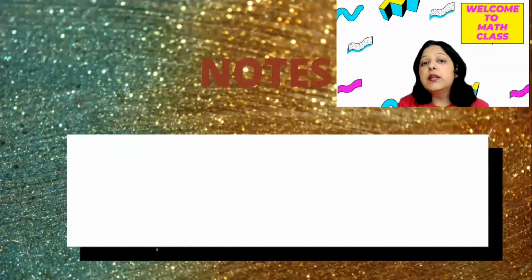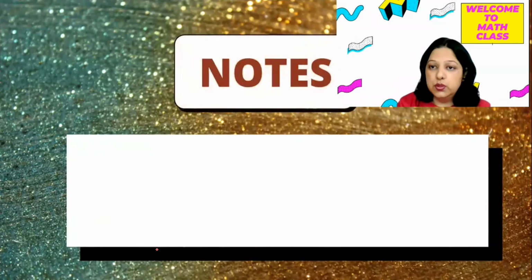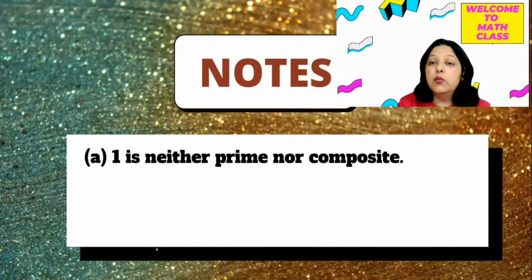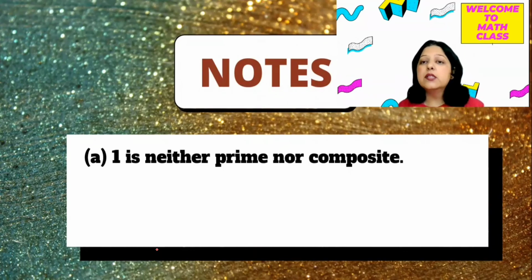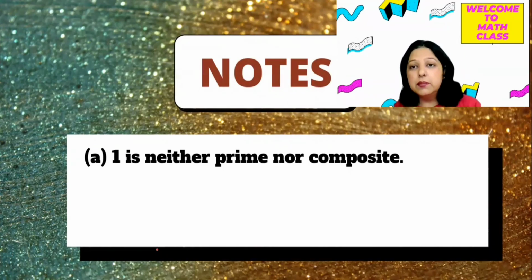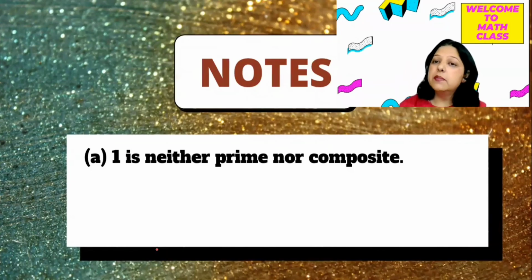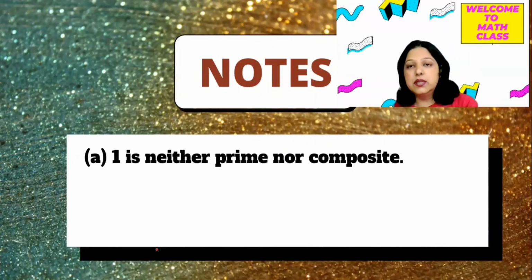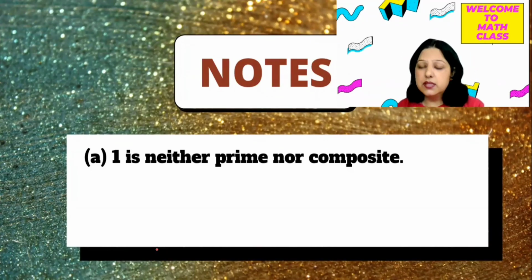Come to the next. Now, very, very important notes. Yes, number 1 is neither prime nor composite. So 1 is a special, unique number which we will call neither prime nor composite. It's a very, very common mistake.